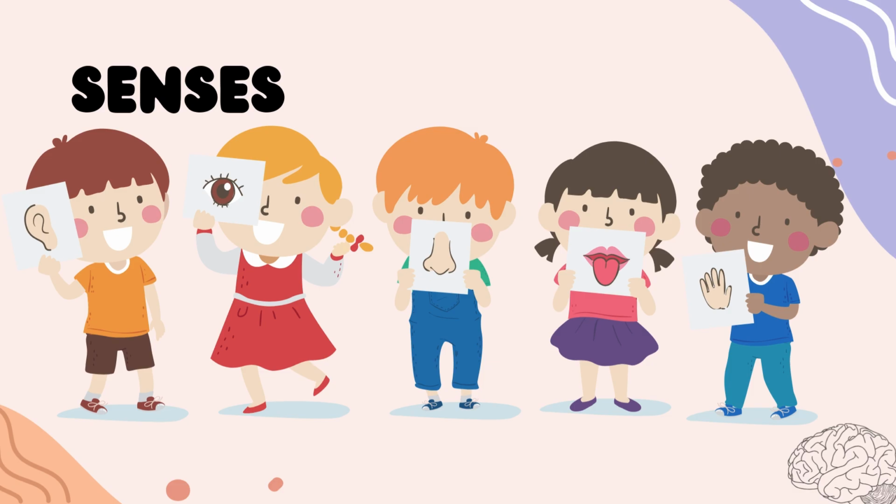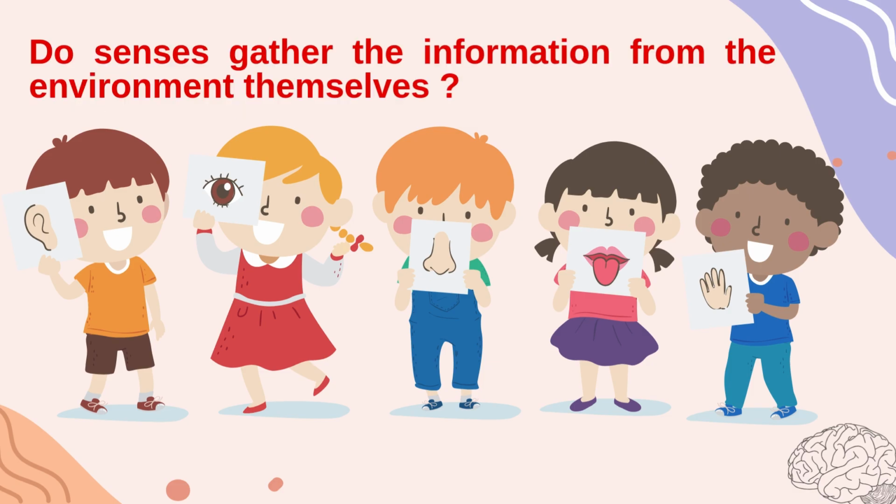And the organ that's responsible for the sight sense is the eye. And the organ that responds for the smell sense is the nose. And the organ that is responsible for taste is the tongue. And finally, the organ that is responsible for touch is the skin. So, well done. Here we have a question.